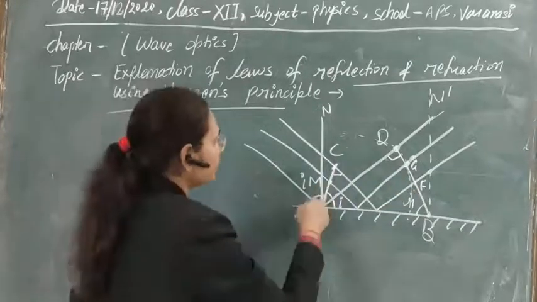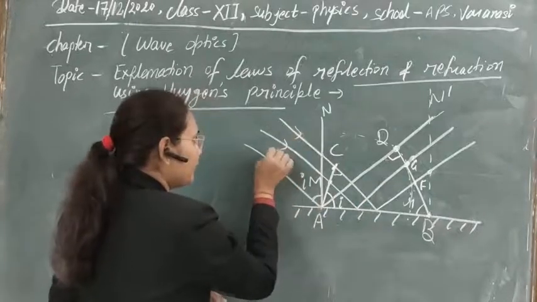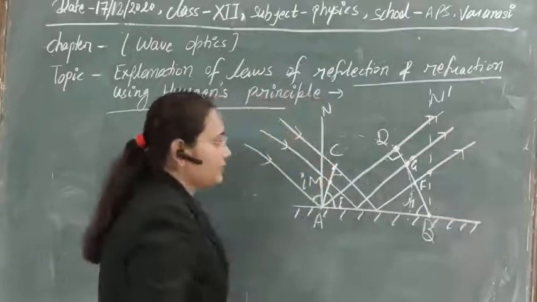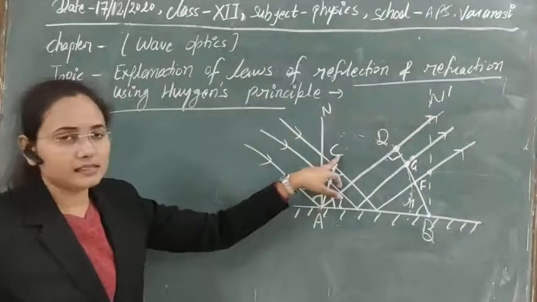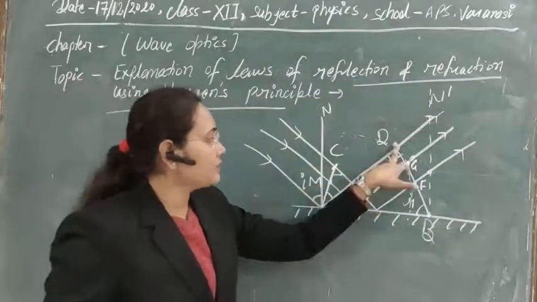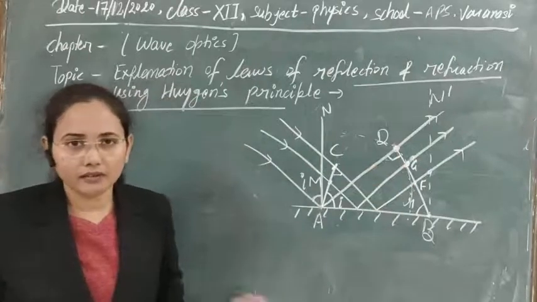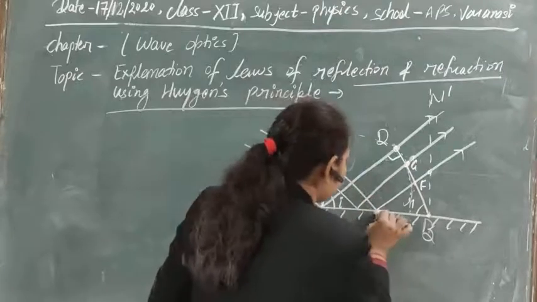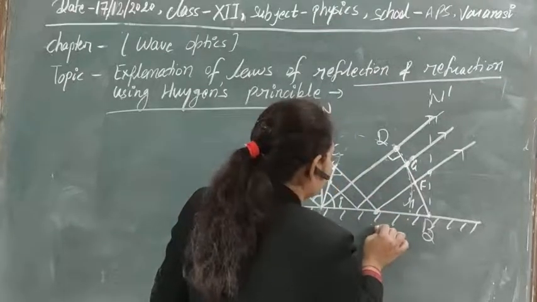So here light is incident in this direction and reflected in this direction. AC is the incident wavefront and BD is the reflected wavefront that we have got here. Let's denote this by S.